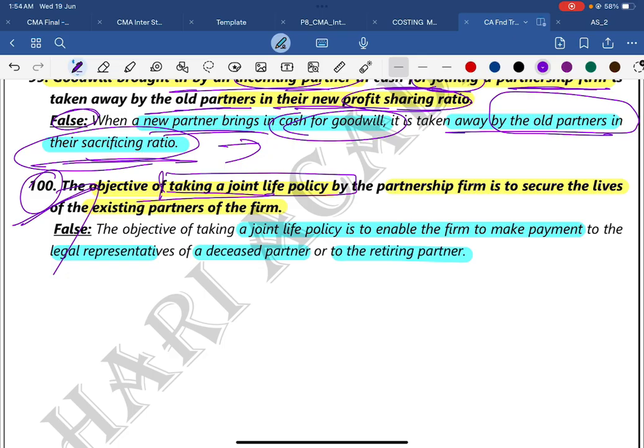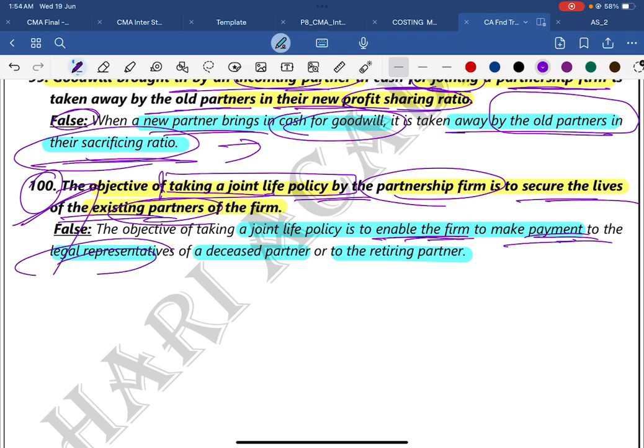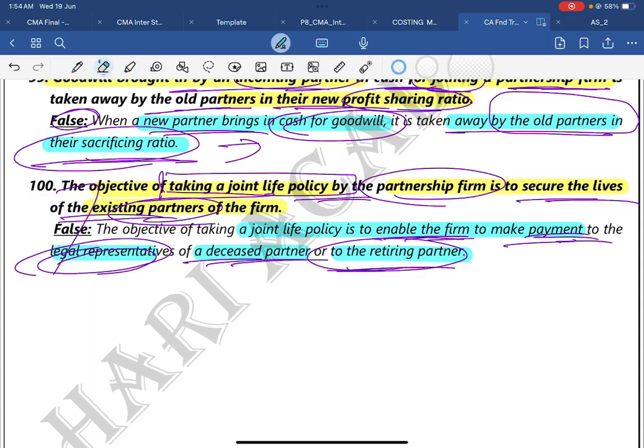The objective of taking a joint life policy by a partnership firm is to secure the lives of the existing partners of the firm. The answer is false. The objective of taking a joint life policy is to enable the firm to make the payment to the legal representatives of the deceased partner or to the retiring partner. So the answer is false.